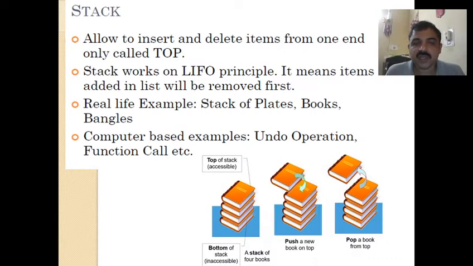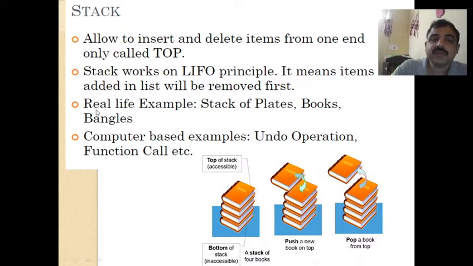Stack works on the last in first out principle. It means items added to the list will be removed first. So you can see the picture here. We can say it is like a stack of books or a stack of plates, where books are kept one on the other. While adding, we add from the top one by one, and while removing, the topmost element will be removed first, then the next one.